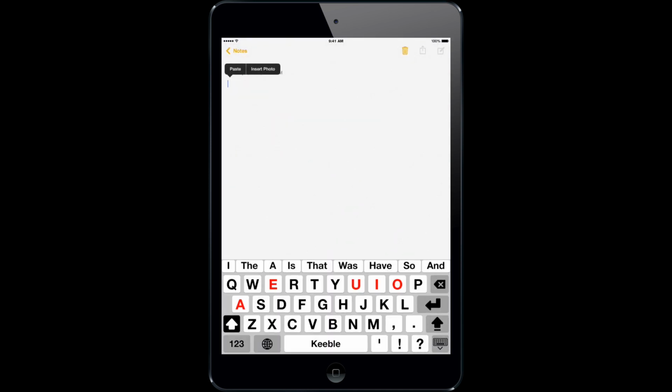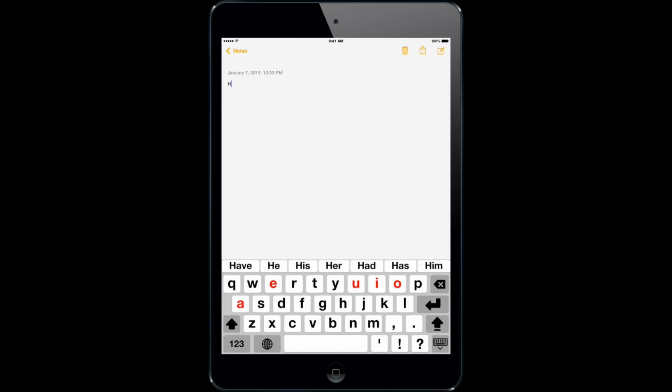So here's the keyboard, and you can see it looks kind of like the normal keyboard, but it's bigger, and the letters also change from capital to lowercase depending on the situation. So as I type the first letter, then it changes to lowercase.